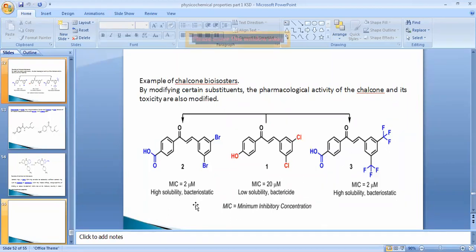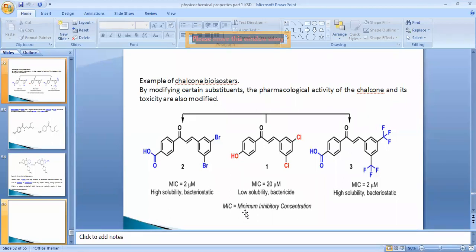It is going to only stop the growth of the bacteria. Then, if we can substitute these drug molecules with the different bioisosteres, it will increase or decrease the solubility and bactericidal property, but they are going to have minimum inhibitory concentration.